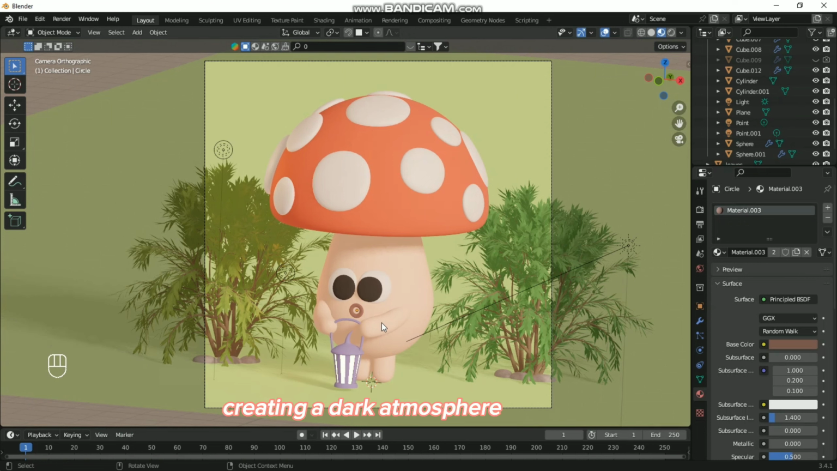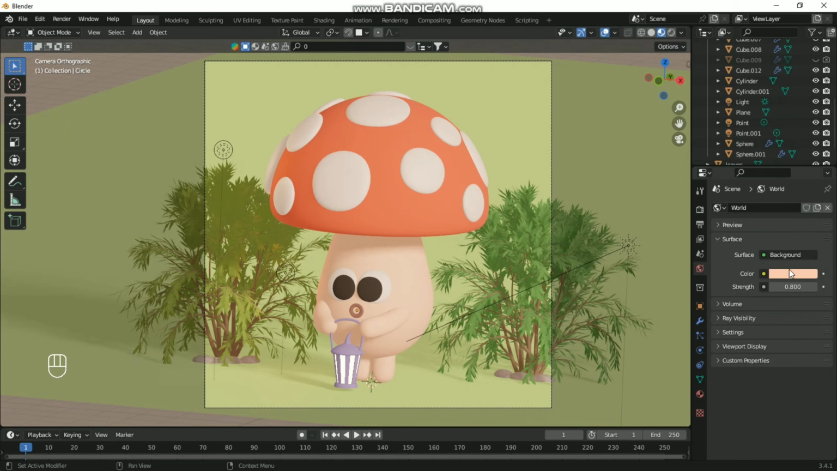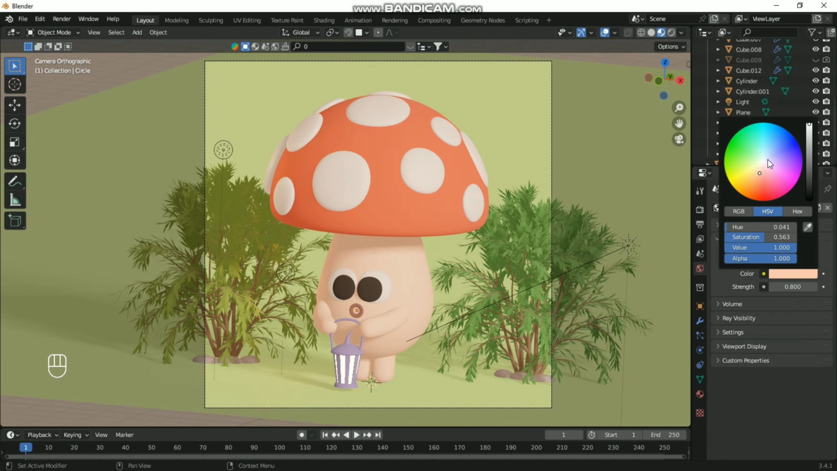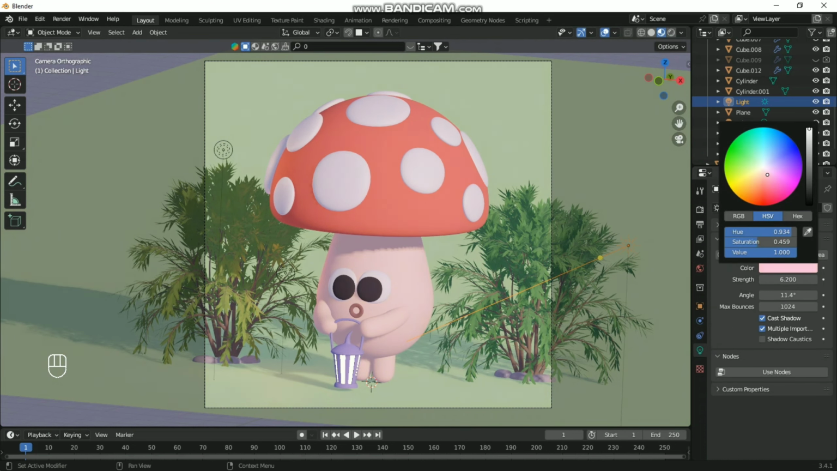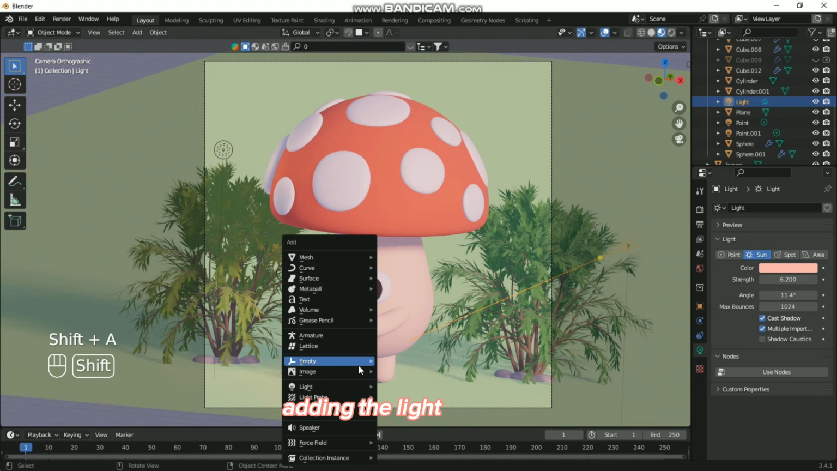Creating a dark atmosphere. Adding the light from the flashlight.